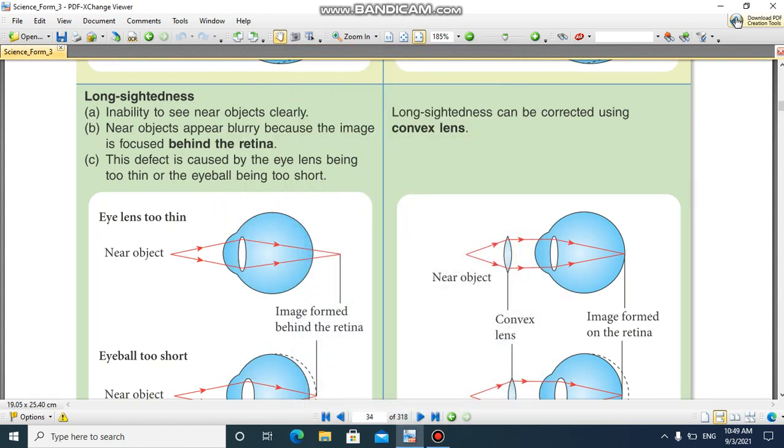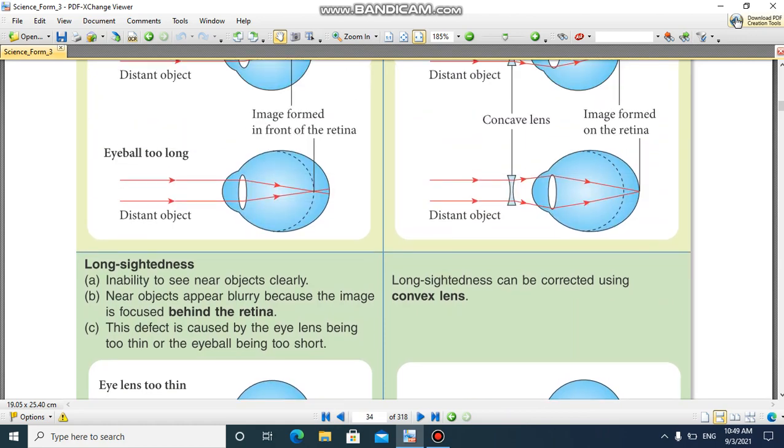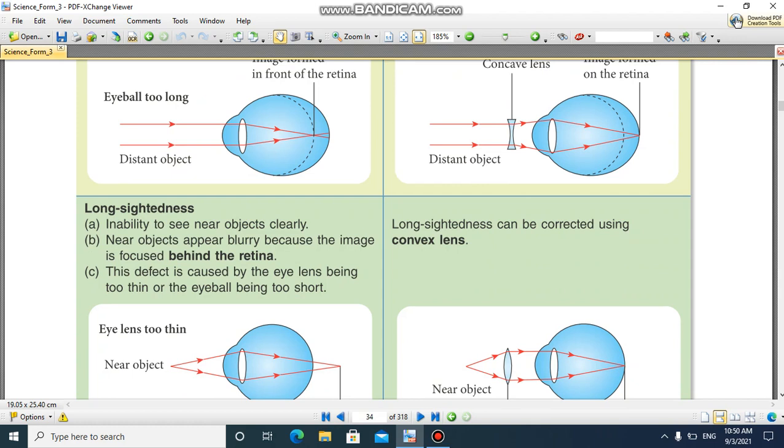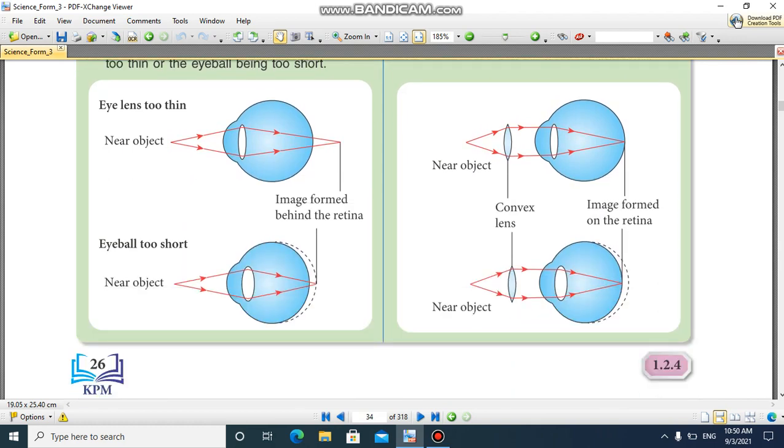Long-sightedness: inability to see near objects clearly. Near objects appear blurry because the image is focused behind the retina. This defect is caused by the eye lens being too thin or the eyeball being too short. How is it corrected? Long-sightedness can be corrected using a convex lens.